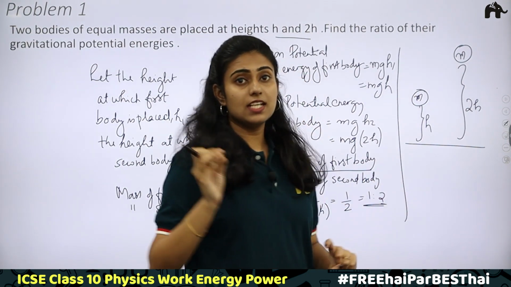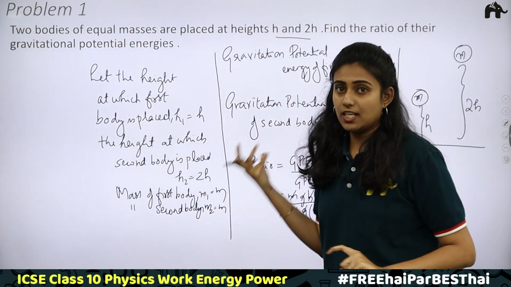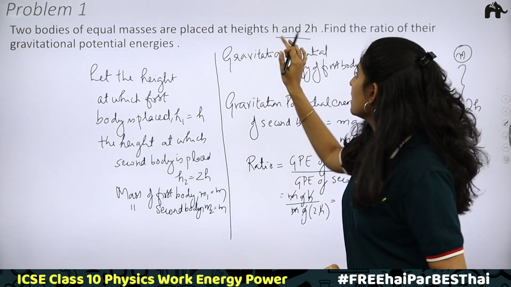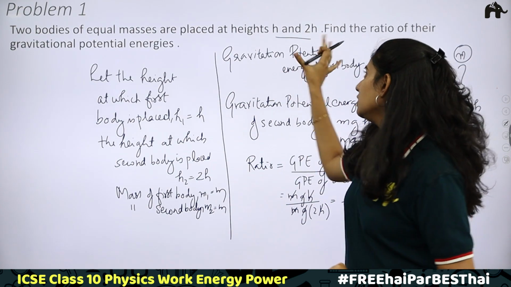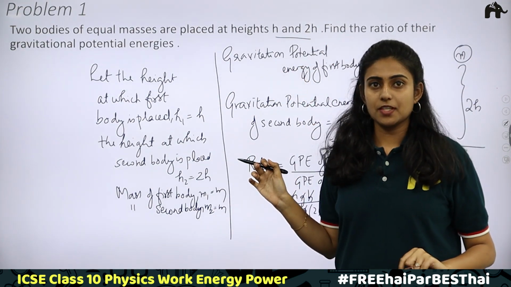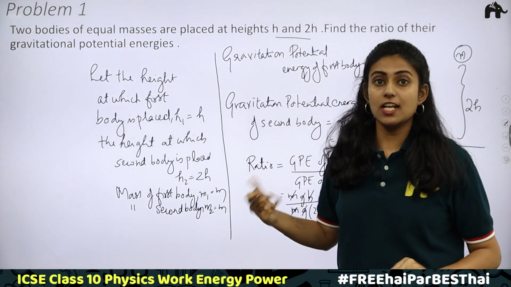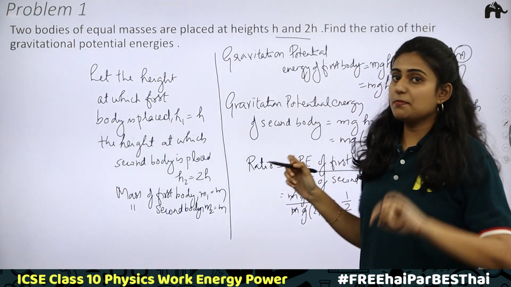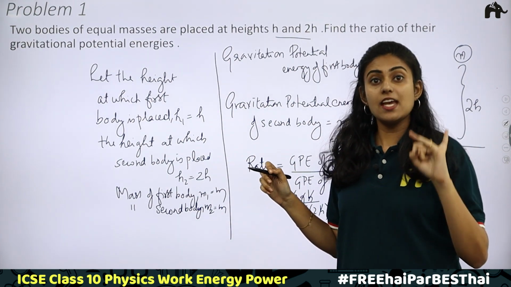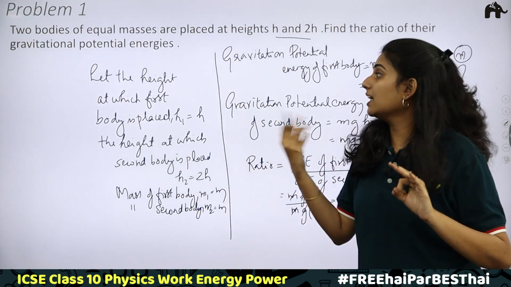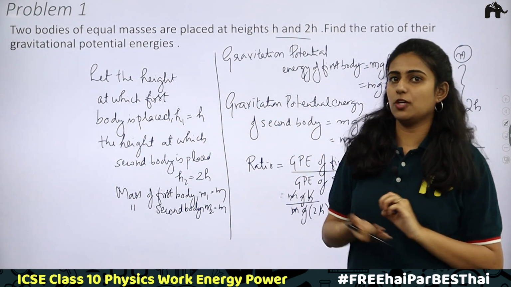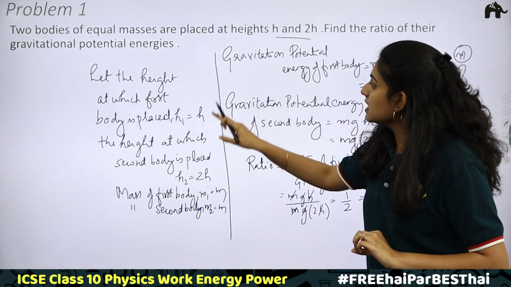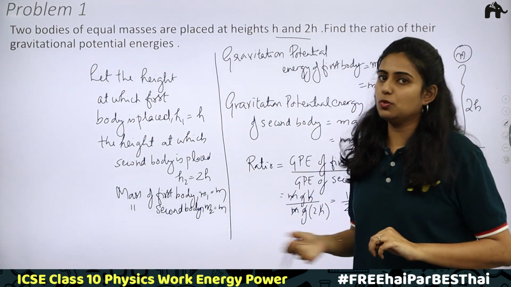So 1:2 is the ratio of gravitational potential energies of first body and second body of equal masses but placed at different heights, h and 2h. Clear? So we understand that gravitational potential energy increases when height increases. Gravitational potential energy depends on mass, acceleration due to gravity and the height of the body. They are directly proportional. When height increases, gravitational potential energy will also increase. Here h has changed to 2h, which means gravitational potential energy will also become 2 times.